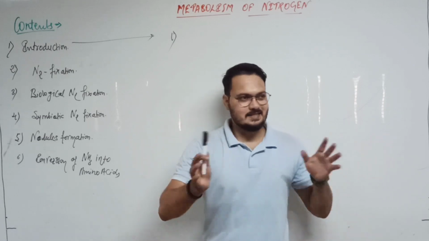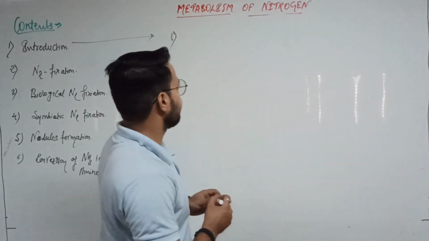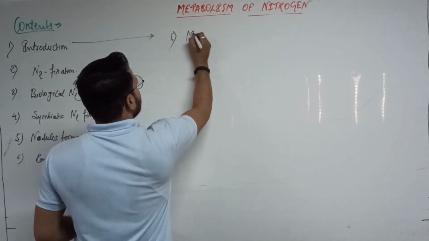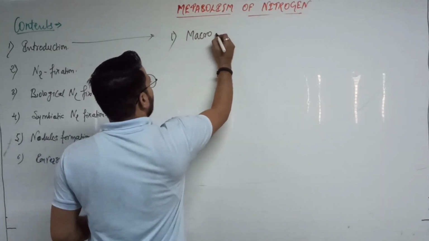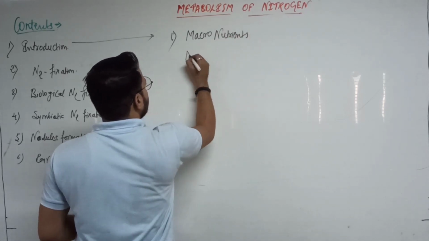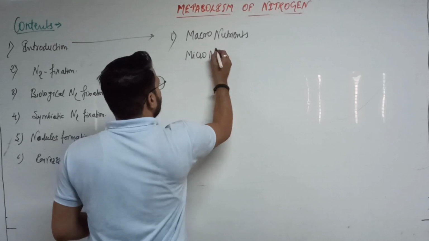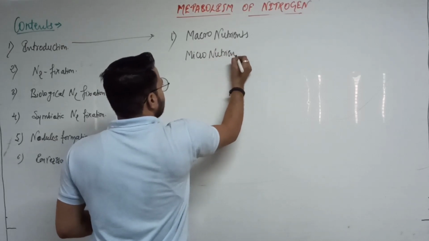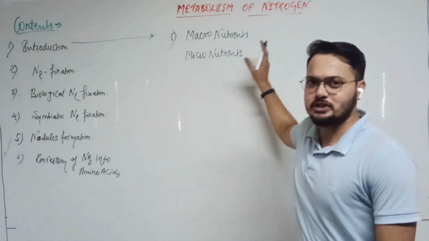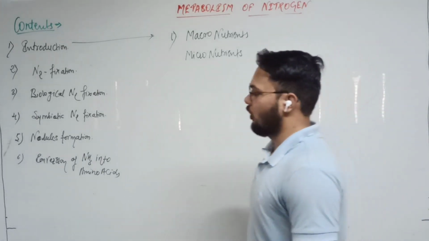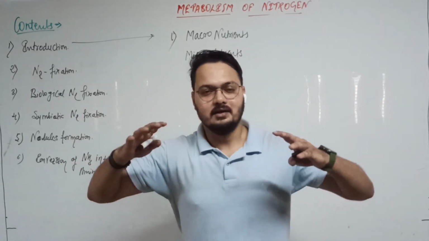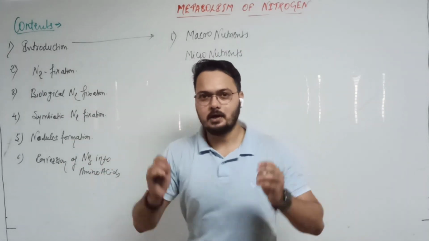We already studied this. Both macronutrients and micronutrients are essential elements for plants, the elements that are necessary for plant growth and plant functions.